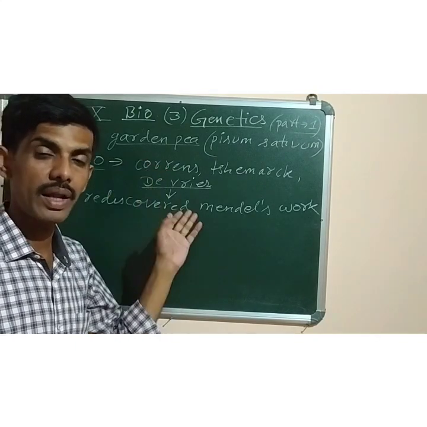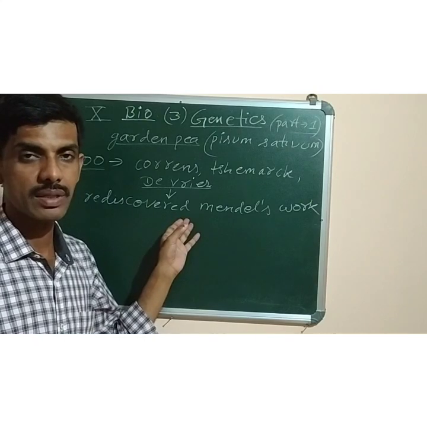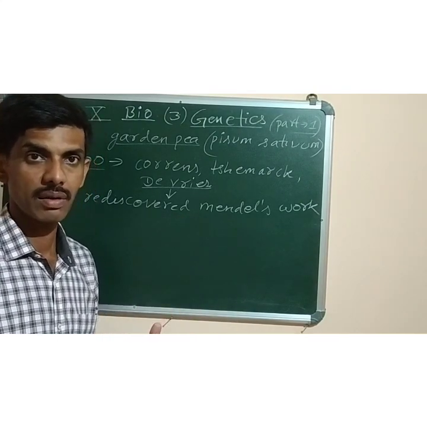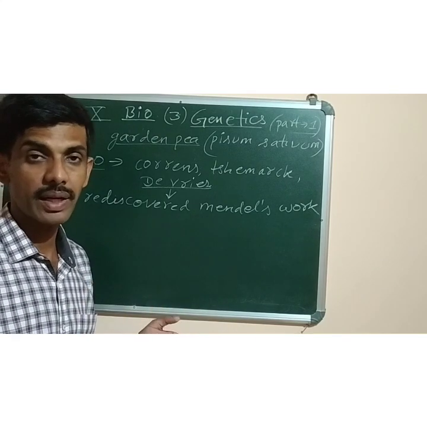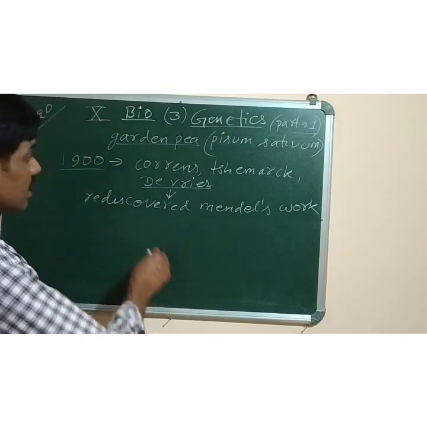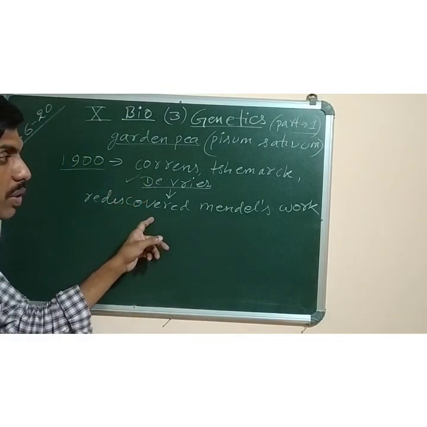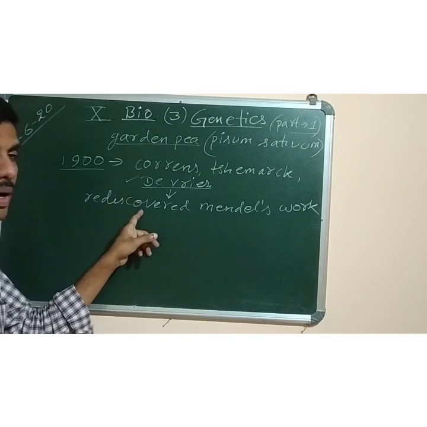Mendel had already done all these experiments, and he had also provided the proof in his research. But since it was neglected at that time, it was these three scientists who rediscovered Mendel's work.